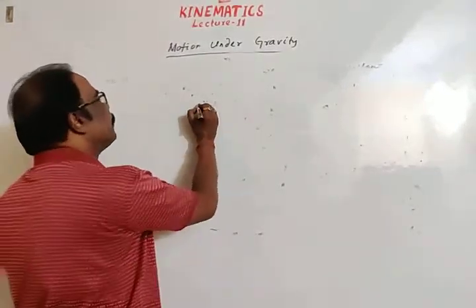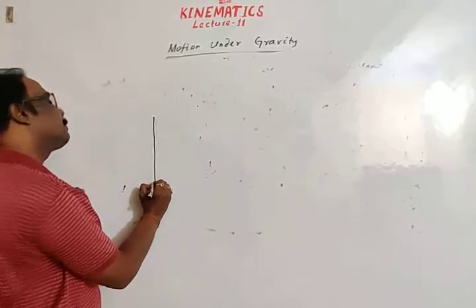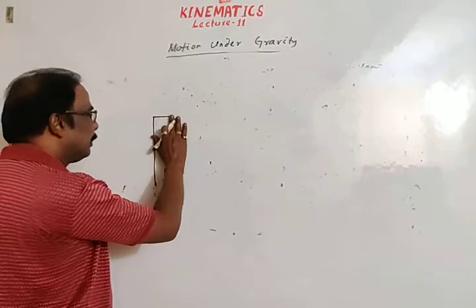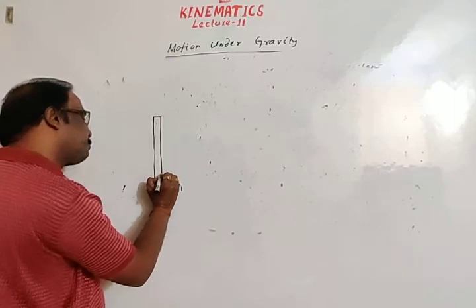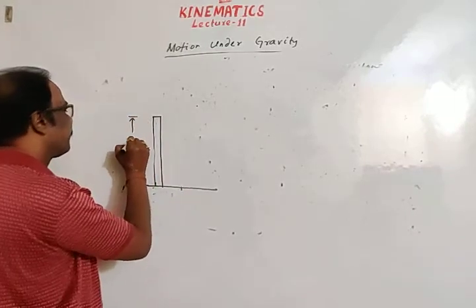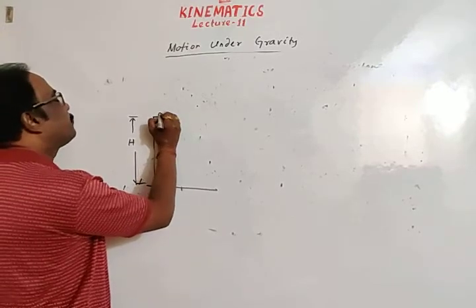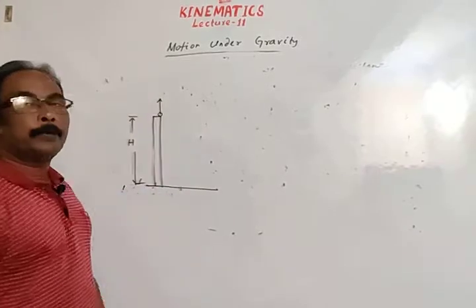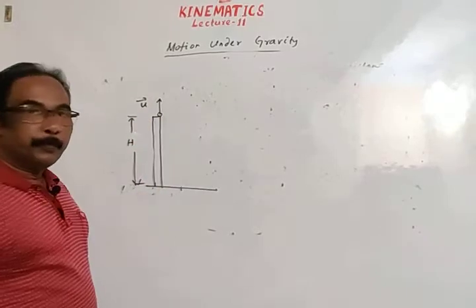Next, third case, this is very important discussion. Okay, let's consider this is a building or a tower of height h. Let a body is thrown in vertically upward direction from the top of a tower with a velocity u.